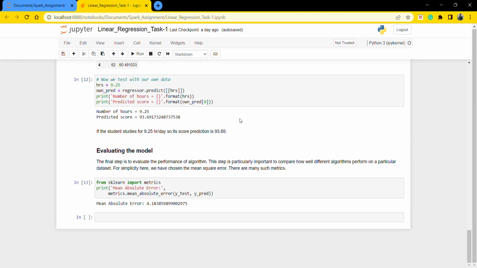Now we evaluate the model. The final step is to evaluate the performance of the algorithm. This step is particularly important to compare how well different algorithms perform on a particular dataset. For simplicity, here we have chosen the mean square error. There are many such metrics. So here we see mean absolute error is 4.18.